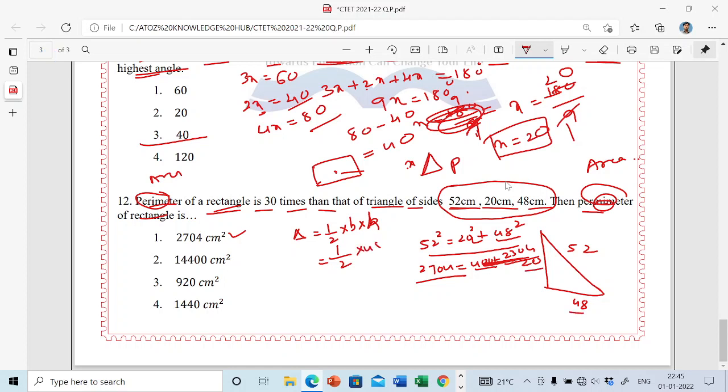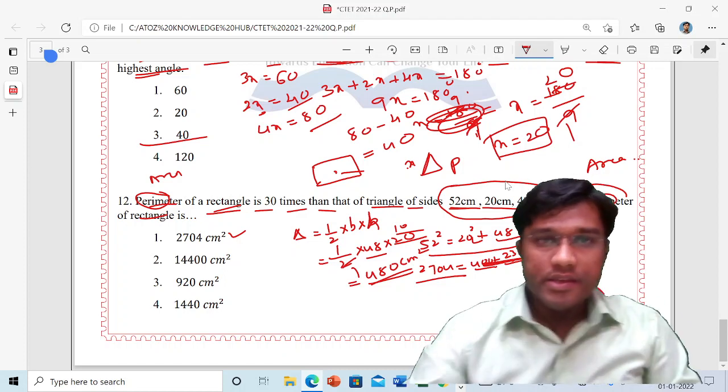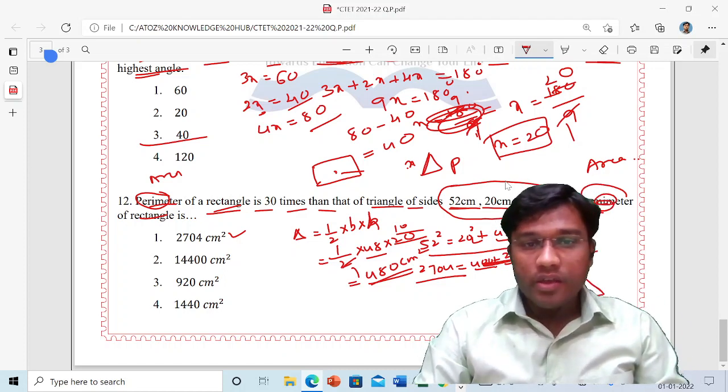So 48 into 20 you have to do. 2 ones are 2, 2 tens are 20. Here we will get 48 into 10, which is 480. So 480 square centimeter is the area of the triangle.